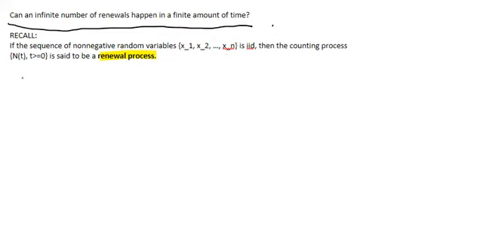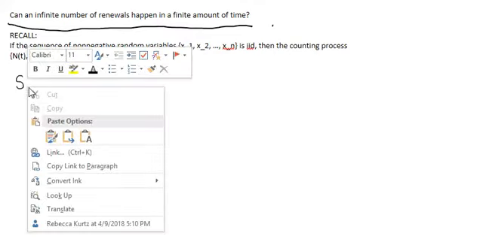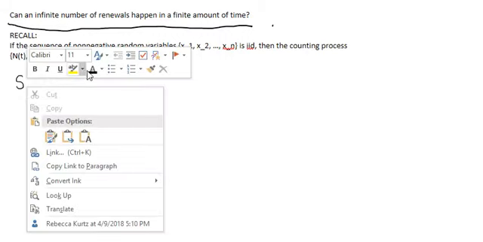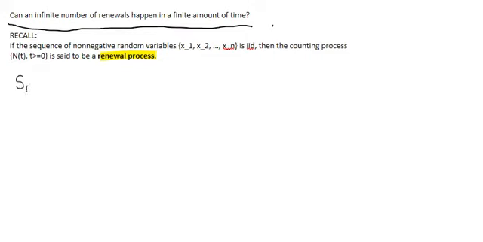So I'm going to define an extra variable called S sub n. S sub n is going to be the total amount of time until event n. So this is going to be the sum from i equals 0 to n of all the X sub i's, where S sub 0 is going to be 0, and S sub 1 is going to equal X1, S sub 2 is going to equal X1 plus X2, and so forth.